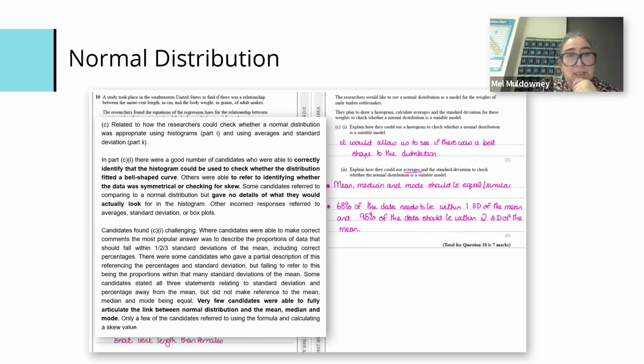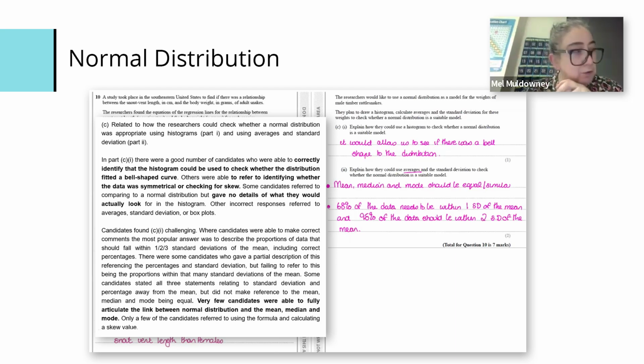CI was challenging. I'm assuming that should have been CII. An understanding that 68% of the data needed to be within 1 standard deviation of the mean. And for those extreme top ends, we should be, as mathematicians, wanting them to understand that kind of stuff. Some students gave a partial description, but failed to refer to the proportions. But very few were able to articulate the link between the normal distribution and the mean, the median, and the mode. So just think about what it is we need to get our students to understand. What do we need to get them to remember?